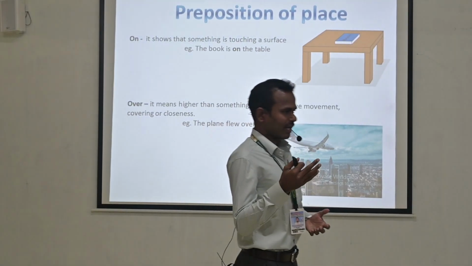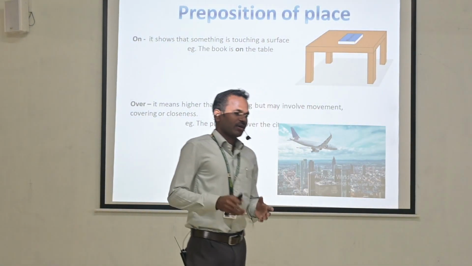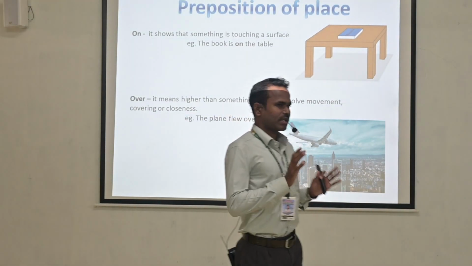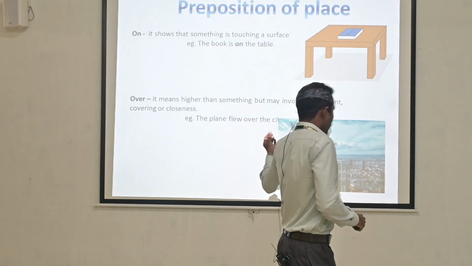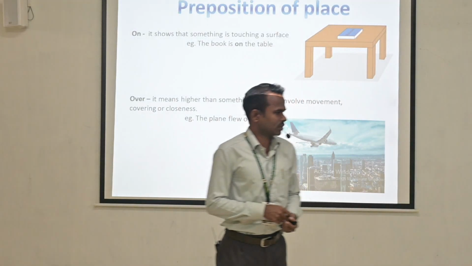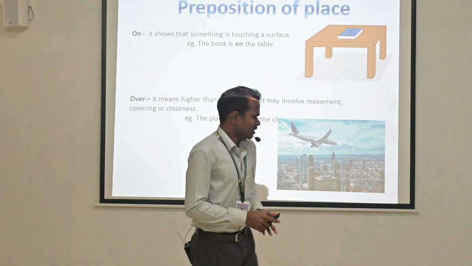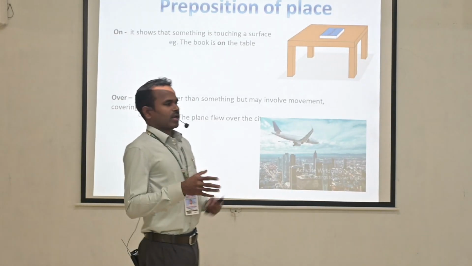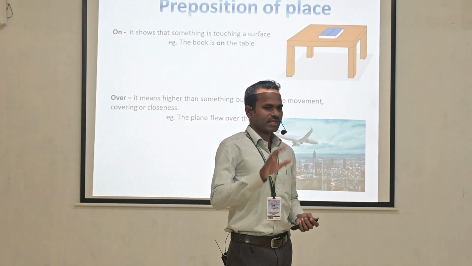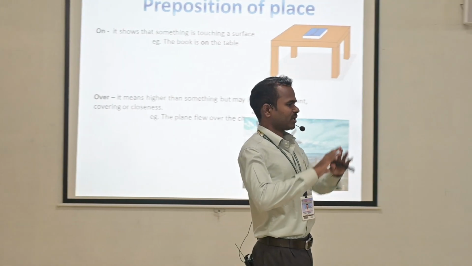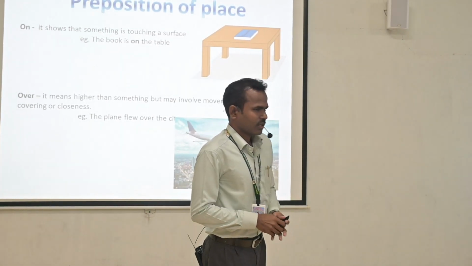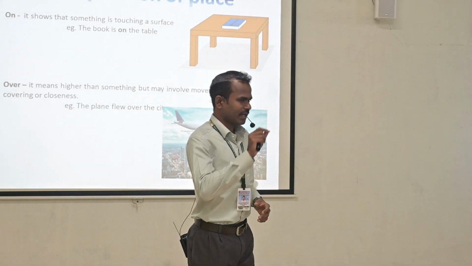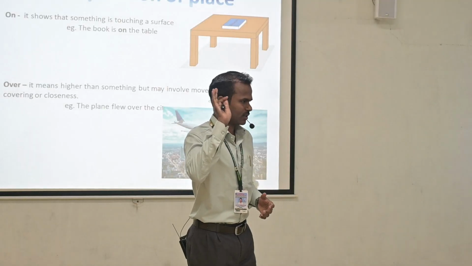And with a direction is there. If we use, okay, it's okay. There is a little bit of confusion in the prepositions over and above. When we use the preposition above, it seems to be the same but not the same. When we use the preposition over, there must be a direction and there must be very much space. But with the preposition above, there must not be any direction or movement in the second object.